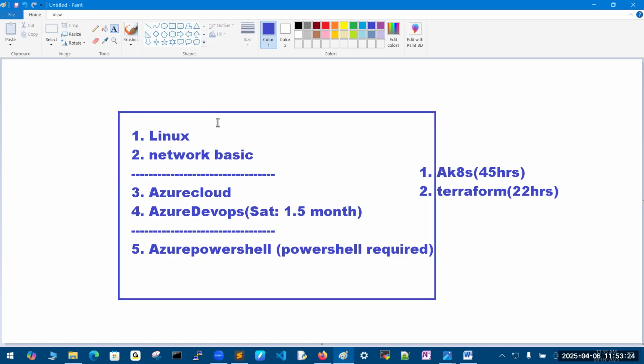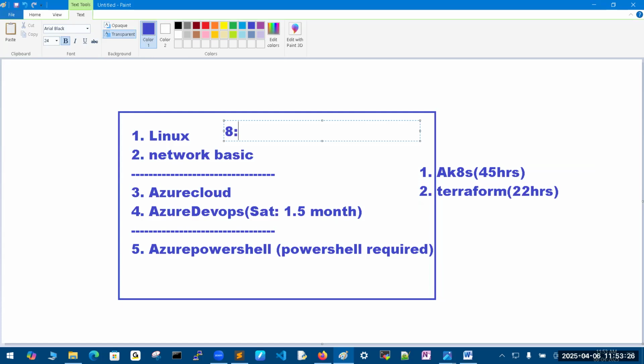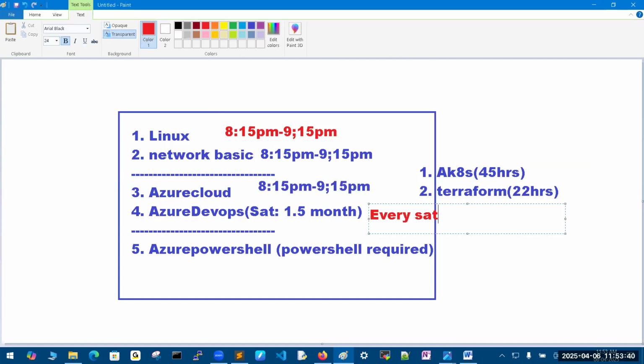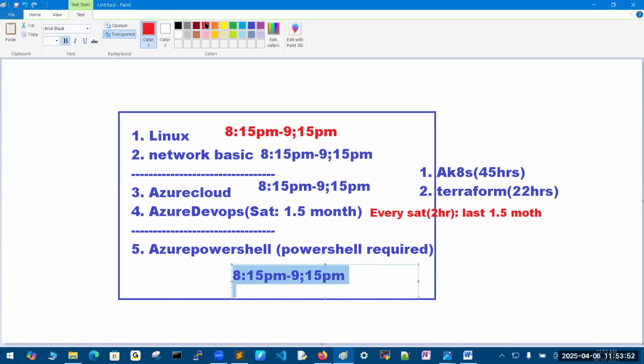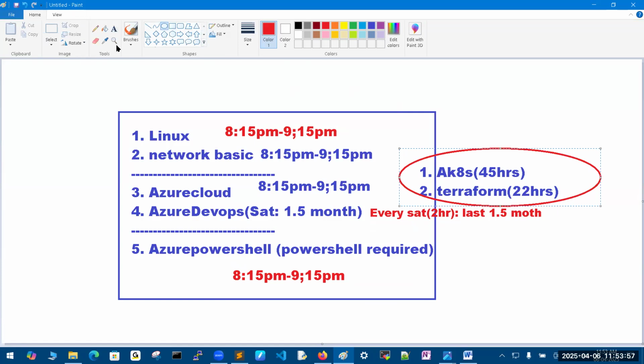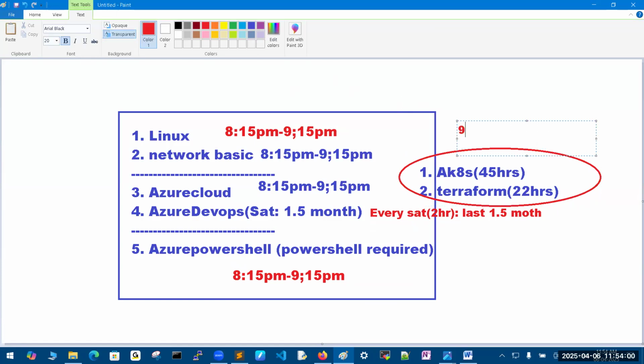Remember the timings, how this is going to happen. This is every day 8:15 to 9:15 p.m. There is no change inside of this. This part also the same, and this part also the same. But this is every Saturday, 2 hours planned, for the last 1.5 months I will take. No doubt, and this is also 8:15, no doubt. It is regular. But these two are not going to happen at your normal timing. This is purely going to happen from 9:30 p.m. to 10:30 p.m.